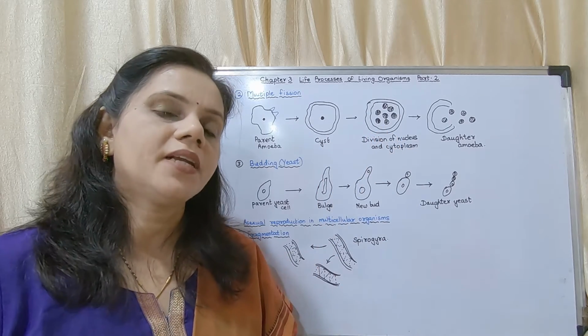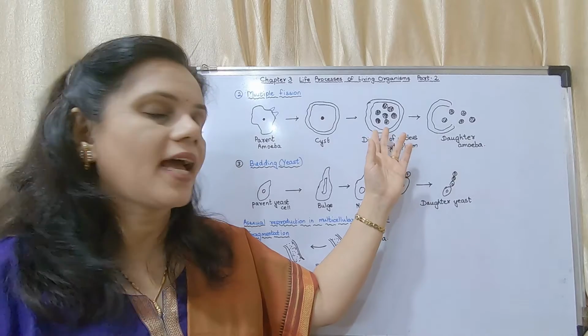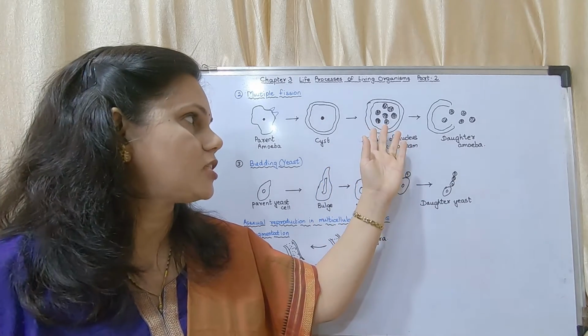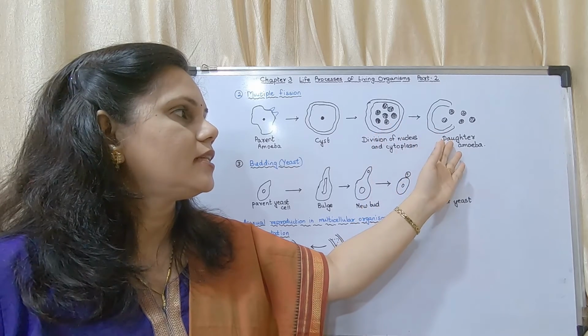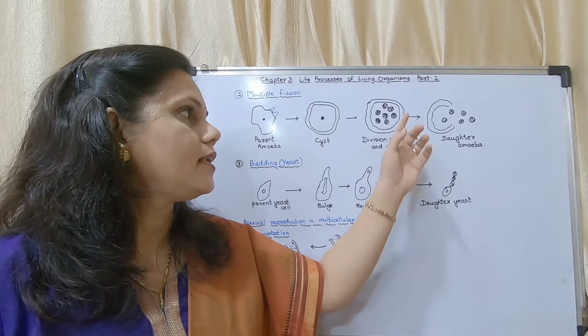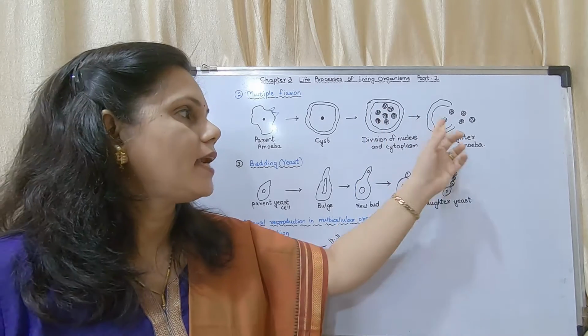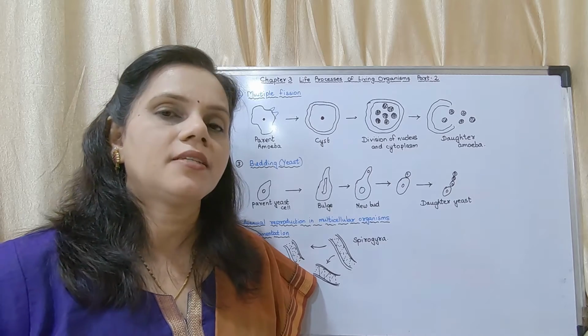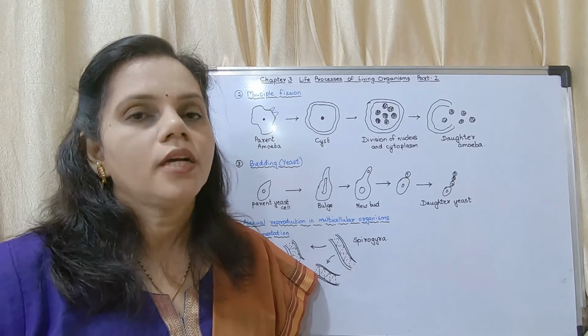It remains as it is for several days, and when the favorable conditions return, the cyst breaks and the daughter amoeba come out. The nuclei come out, the cytoplasm comes out, and they develop into amoeba.